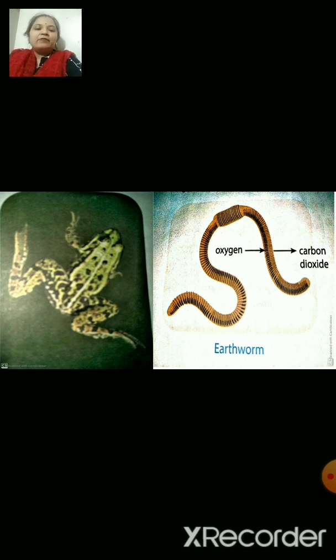The plants have stomata through which exchange of gases takes place in the plants. The earthworm and the frog breathe through their skin. So, we are going to end this session today.